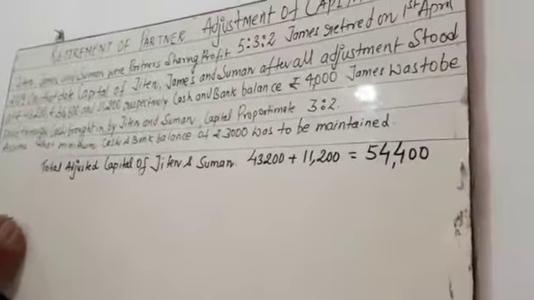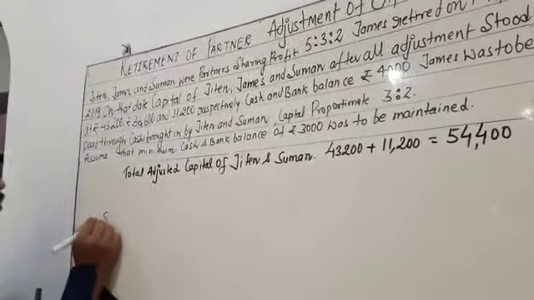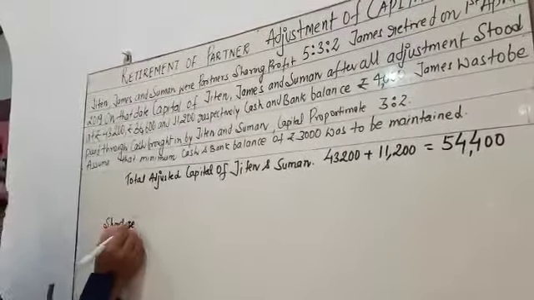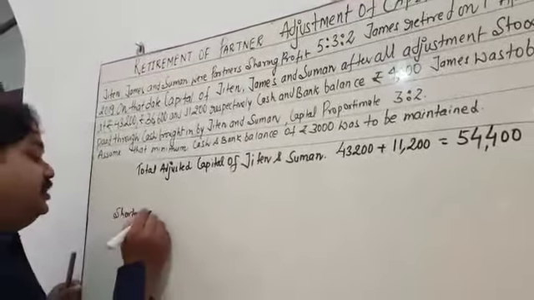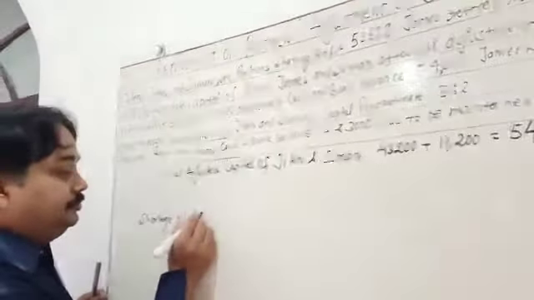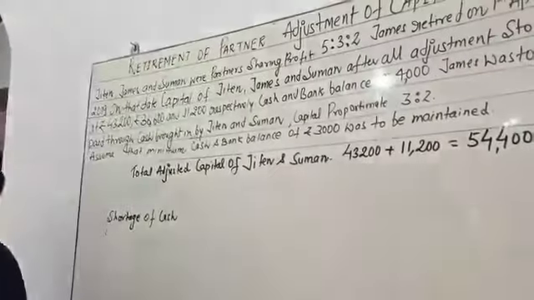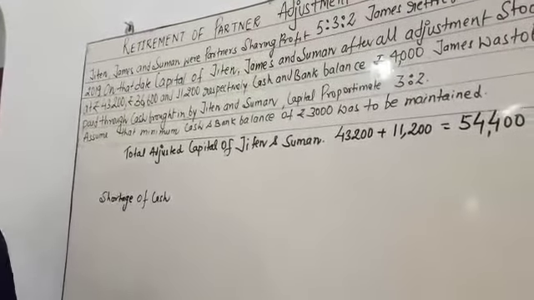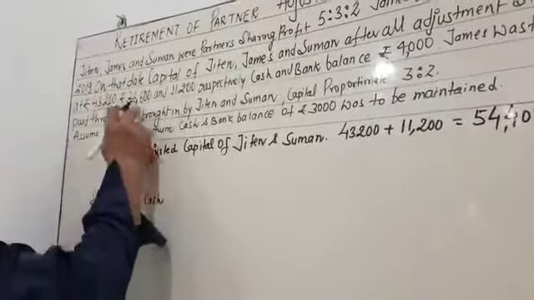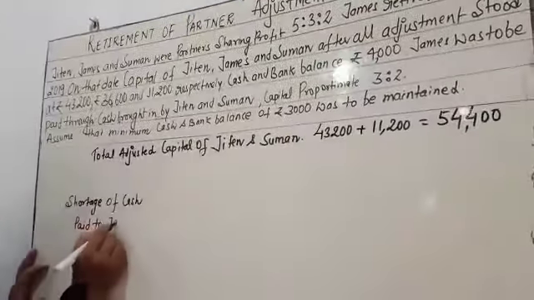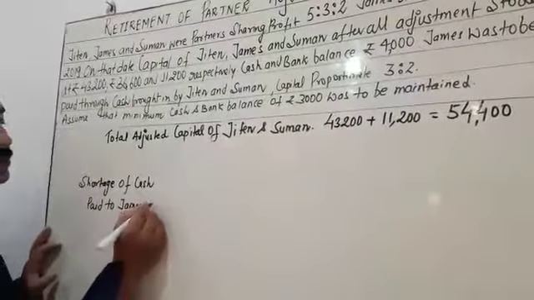So I am going to calculate the shortage of cash. First you write paid to James.